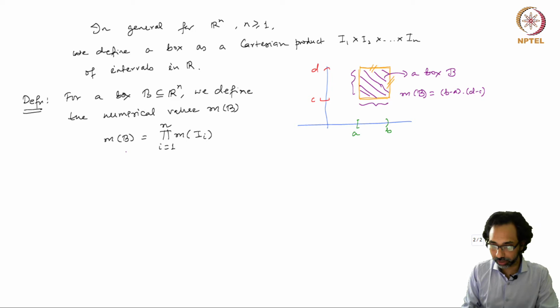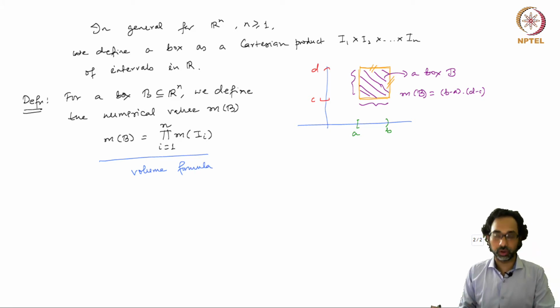Similarly, in higher dimensions, this is the volume formula for a box. So now we have started with the most elementary notion of a subset, which has an obvious size, which is given by the length or the area or the volume.